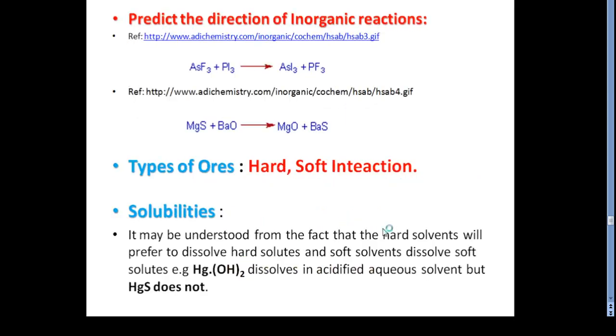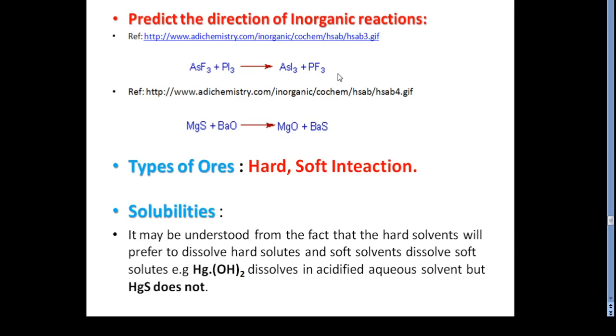Now the next important one: how to predict the directions of inorganic reactions. Students, with two simple reactions I would like to show you the prediction of directions in inorganic reactions. Here is the simple reaction AsF3 plus PI3, giving AsI3 and PF3.